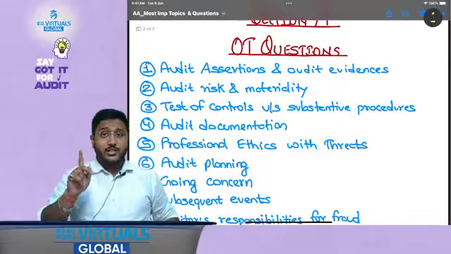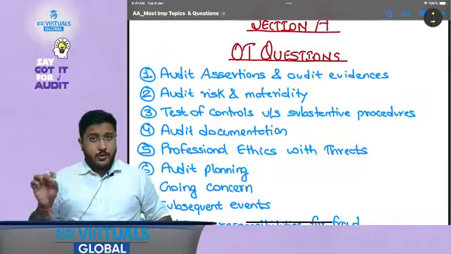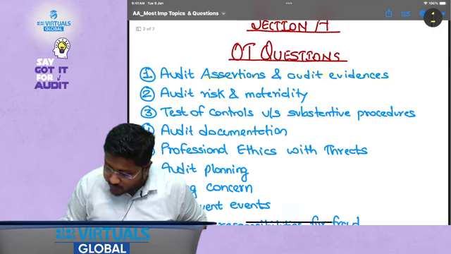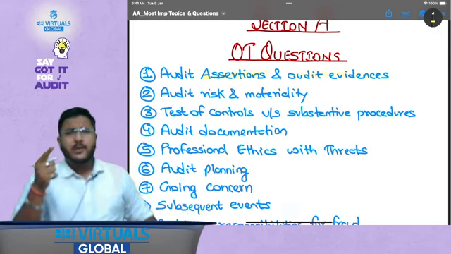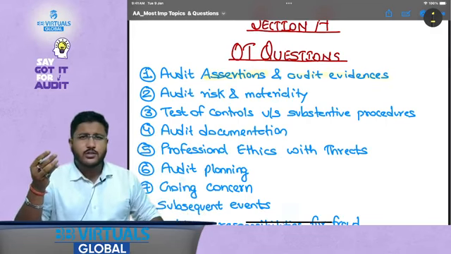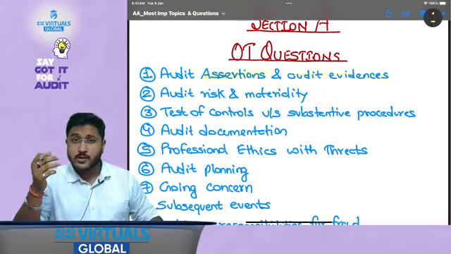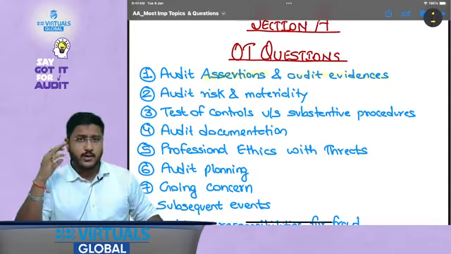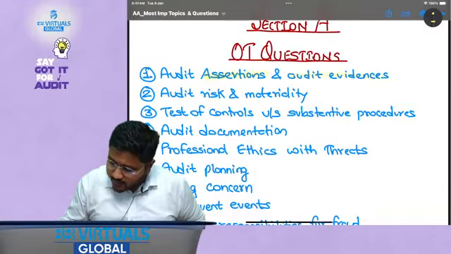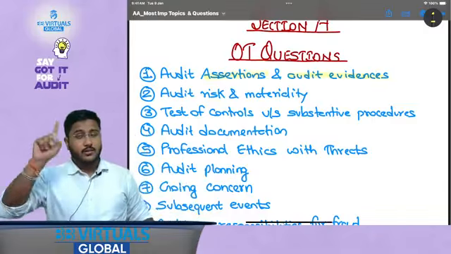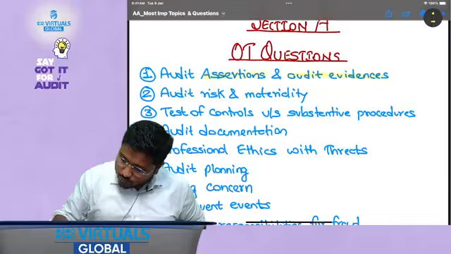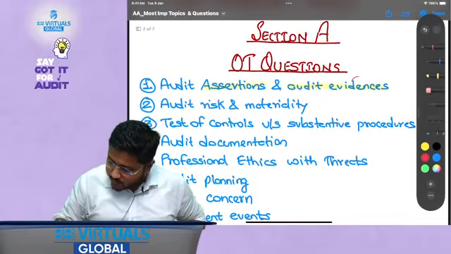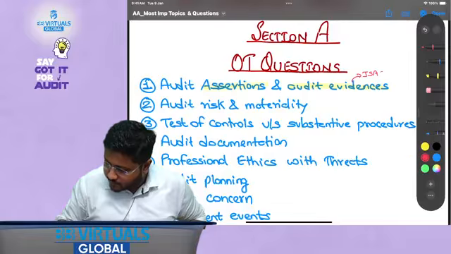Okay, so for Section A, that is objective type questions, the most frequently tested areas are audit assertions and audit evidence. Assertions, you remember: completeness, accuracy, valuation, cutoff, rights and obligations, presentation and disclosure, existence and occurrence. All of that is tested under audit assertions. And audit evidence, what kind of audit evidence is there? The ISA 500 series, right? So please try to understand that all of these are very important. Okay, ISA 500 series here.